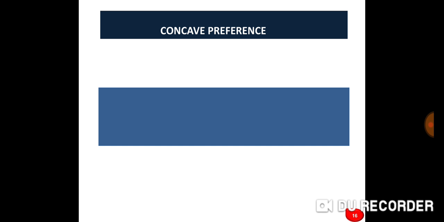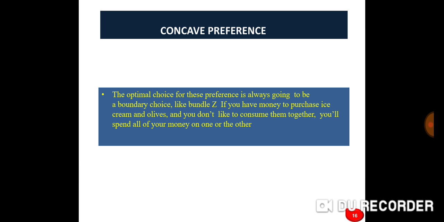Concave preferences. The optimal choice for these preferences is always going to be a boundary choice. For example, if you have money to purchase ice cream and olives and you don't like to consume them together, you will spend all of your money on one or the other.